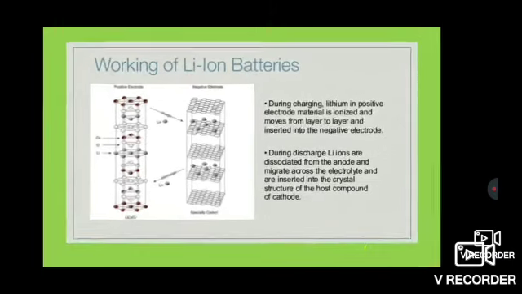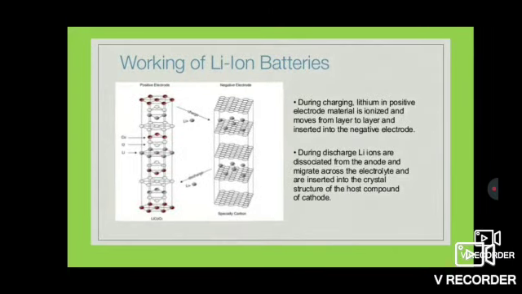Working of lithium ion batteries, that is the crystal structure. During charging, lithium in positive electrode material is ionized and moves from layer to layer and is inserted into the negative electrode. See the diagram. During discharge, lithium ions are dissociated from the anode and migrate across the electrolyte and are inserted into the crystal structure of the host compound of cathode.